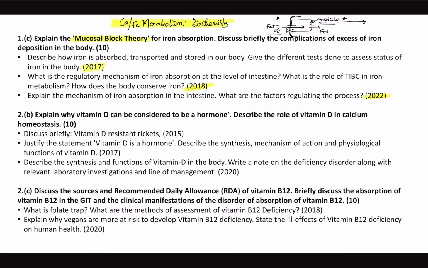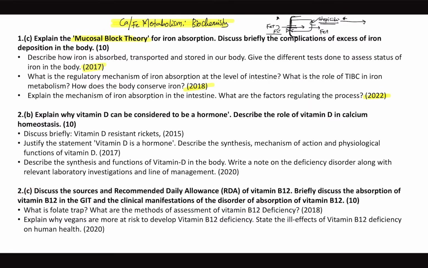Because iron metabolism has a link to physiology again, right? Because anemia, that is hematopoiesis, is there in physiology, so they might give you integrated questions in that segment. Now calcium and vitamin D, there won't be any exam without a question on either vitamin D or calcium, and vitamin D is a frequent repeat. Calcium, role of vitamin D in calcium is also very important.